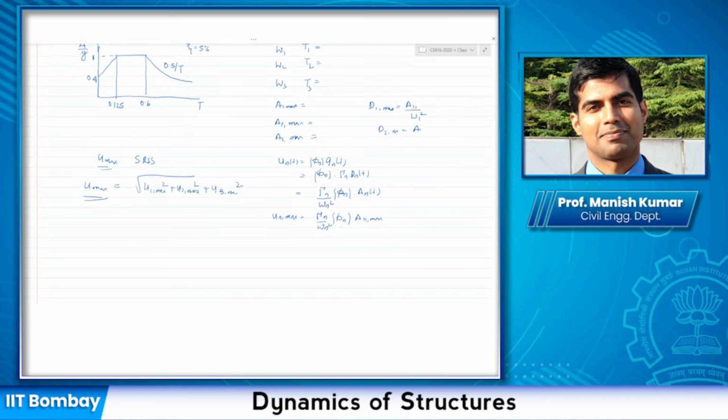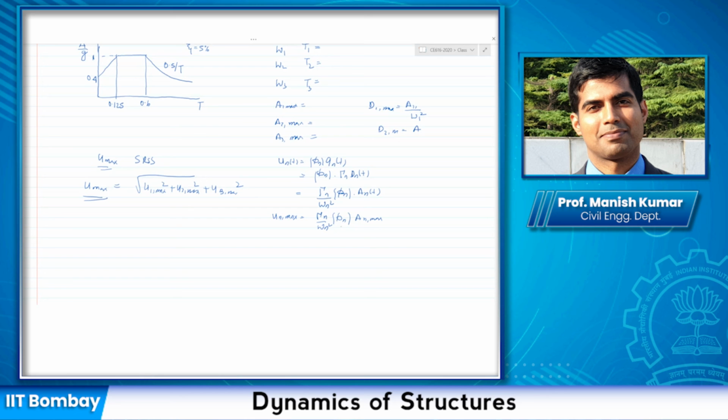Sir, I have a question. Yes. Sir, for each mode we will have different zeta values. So do we need n different response spectra? So here I'm telling you that all three modes have the same damping at 5%. If it is told otherwise, then you can do something else. But here I'm telling you that all modes have the same damping value of 5%. So you don't have to worry about it here.